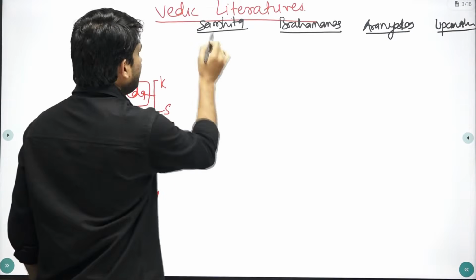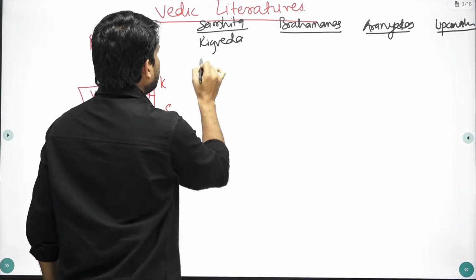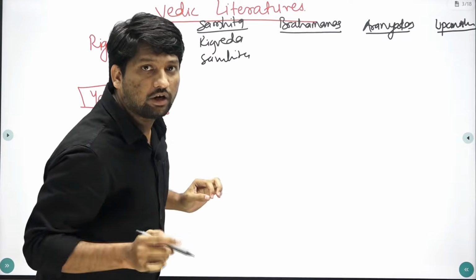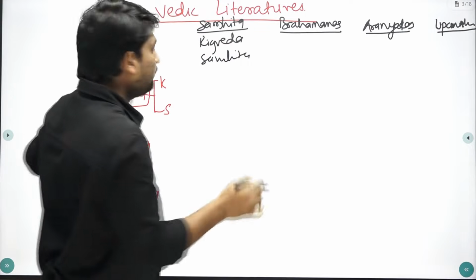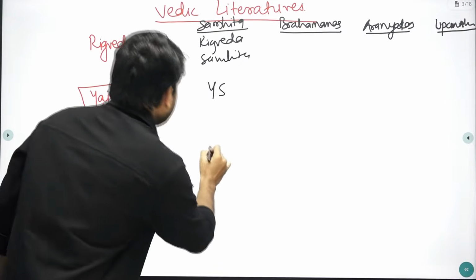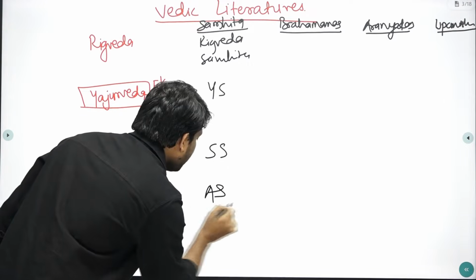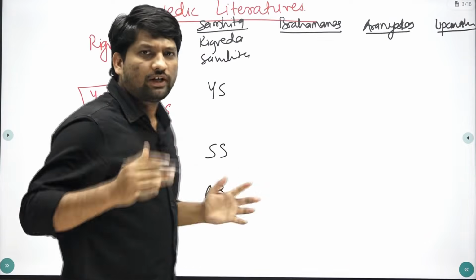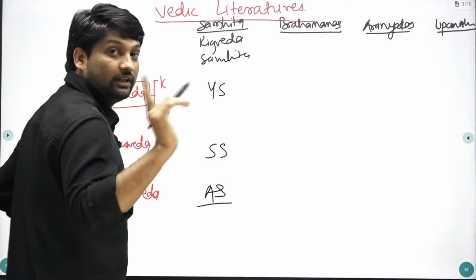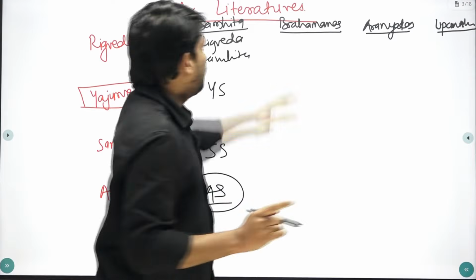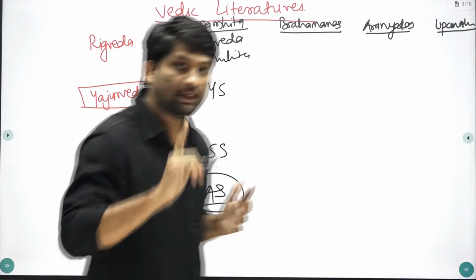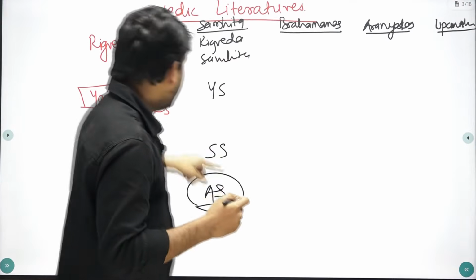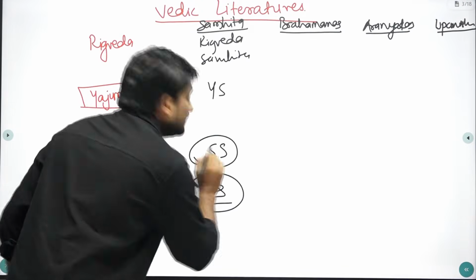Remember, if you consider this Rigveda Samhita, we can directly call this as a Rigveda, means synonymous for this Rigveda Samhita, or we generally prefer to call this Rigveda Samhita as Rigveda, Yajurveda Samhita as Yajurveda, Samaveda Samhita as Samaveda, and Atharvaveda Samhita as Atharvaveda. Means if someone is talking about this Rigveda Samhita, means they are talking about Rigveda. Or if in general I am talking about this Atharvaveda, means I am talking about this Atharvaveda Samhita. For all these we also have these different names, but remember these are synonymous terms. If in next lecture I am talking about this Samaveda, means I am talking about this Samaveda Samhita.